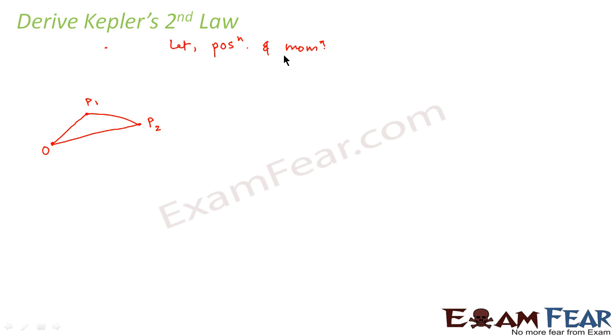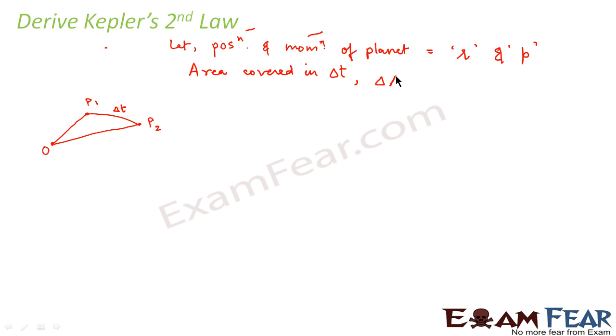Let us suppose that the position and momentum of the planet is denoted by r and p respectively. r is for position and p is for momentum. Now, what would be the area covered by the planet in time delta t? As you can see here, the planet moves from P1 to P2 in time delta t. So let us denote this area by delta A.